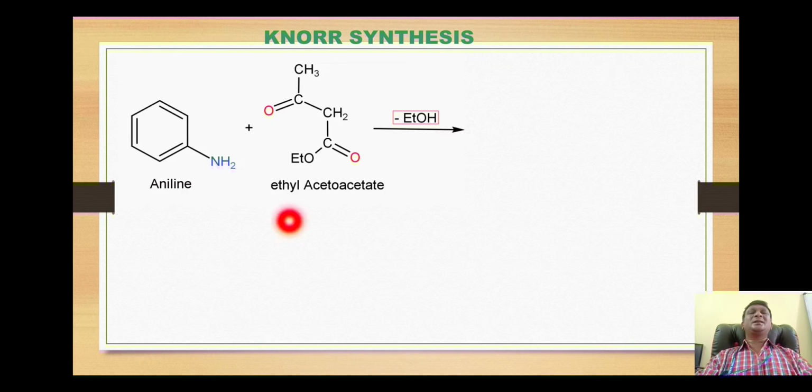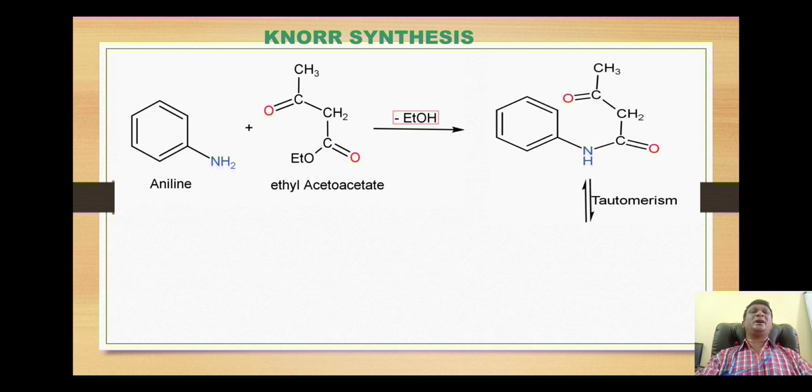The last synthesis is the Knorr synthesis. In this reaction, the starting material is aniline, which is reacted with ethyl acetoacetate. Dear students, here this amino group, being a nucleophile, attacks this carbonyl carbon, and thus the ethanol molecule will be liberated out. The reaction is a nucleophilic acyl substitution reaction and thus we get this product.